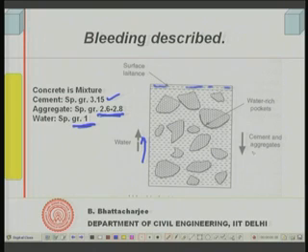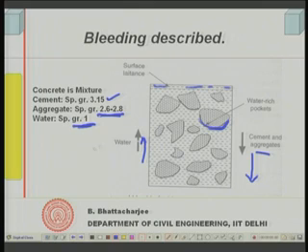What about cement? Cement will try to go down, and also aggregates, because they are somewhere intermediary. But one additional feature, which we will discuss again, is that bleed water can get trapped below the large aggregates. So, these can be water rich pockets, and these water rich pockets have their implications in many other things, including the strength of the concrete and durability as well. So, bleed water can get stuck here.